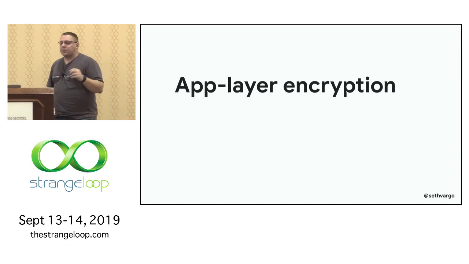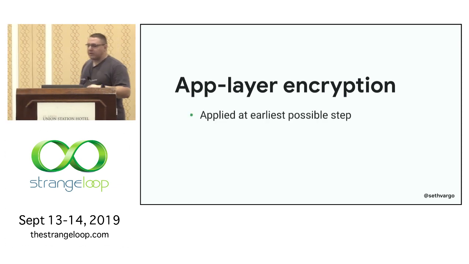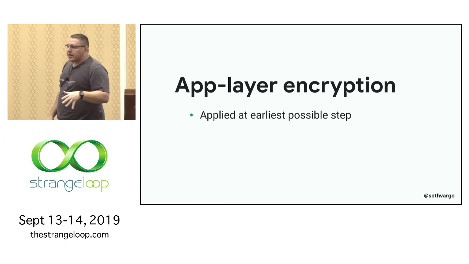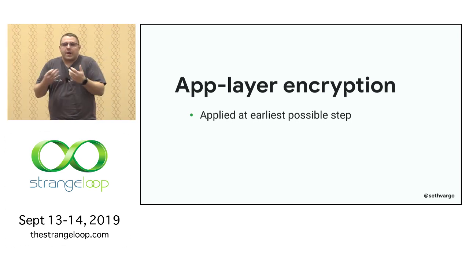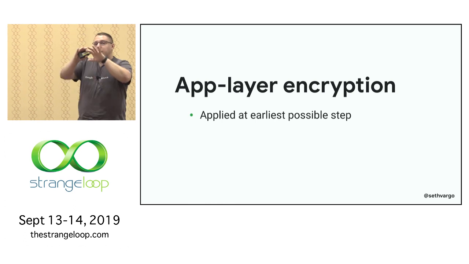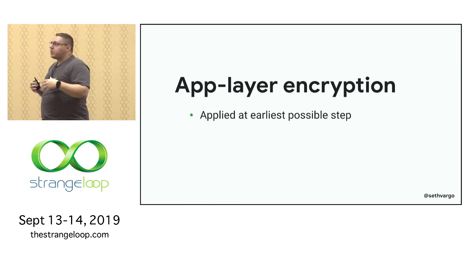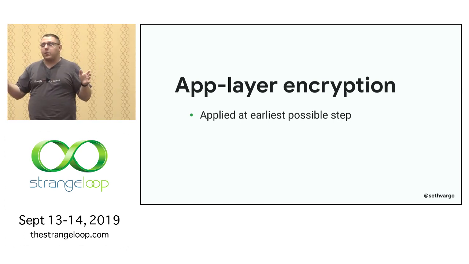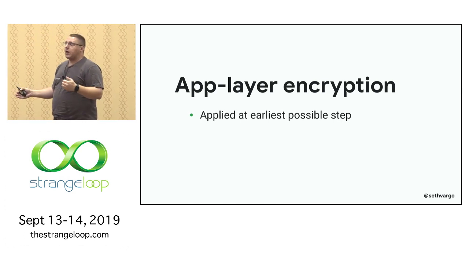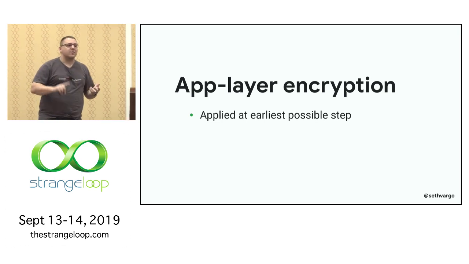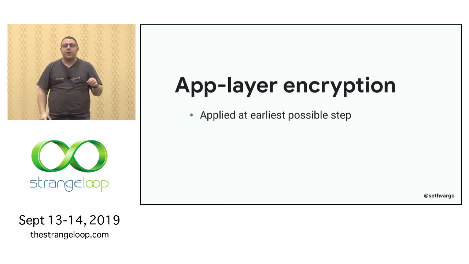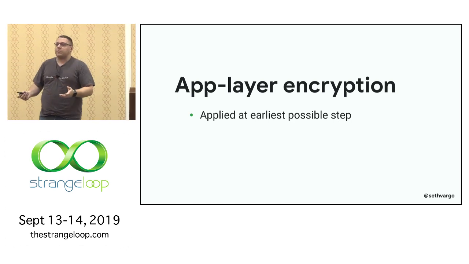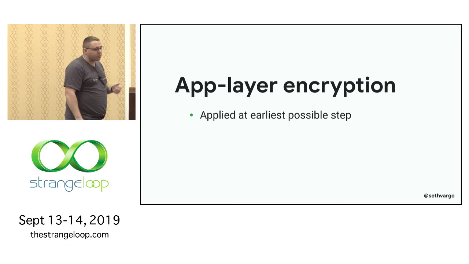Application layer encryption is a cryptographic pattern that is applied at the earliest possible step of an application's lifecycle. The idea is that my application is going to receive a credential, and it has a big bubble around it. Within that bubble, the secret or the credential exists in plain text. And if the secret ever leaves that bubble, it's encrypted before it exits. That includes logging systems, other microservices, a front-end web UI, whatever it might be. The secret only ever exists within that bubble. And that bubble is defined by your threat model, right? I can't define that bubble for you.